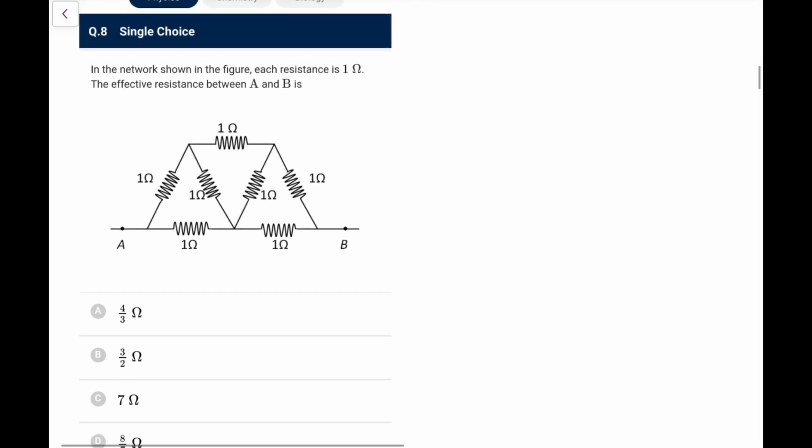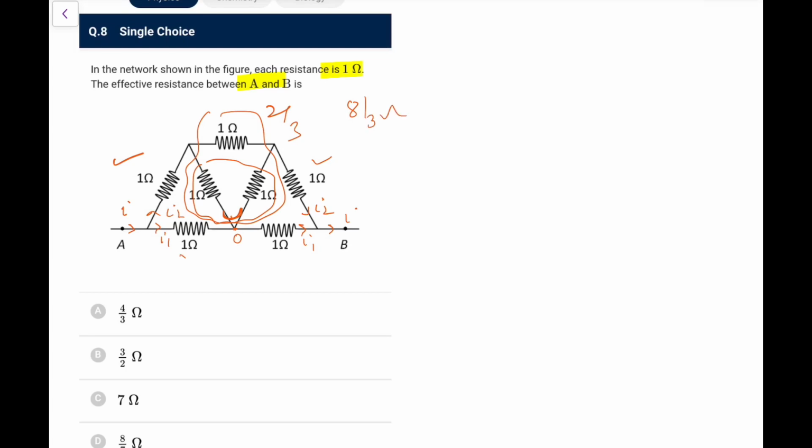Next, in the network shown in the figure, every resistance is 1 ohm. The effective resistance between A and B is? So again, look at this input-output symmetry. If current I1 goes here, I2 goes here, logically I2 will come here, I1 will come here, and it would be I. So what it means is that at this junction O, no exchange takes place. So lift it up. Then 2 and 1 will be in parallel, that is 2 by 3, and this 1 will be in series. So 2 plus 2 by 3, that is 8 by 3 ohms.